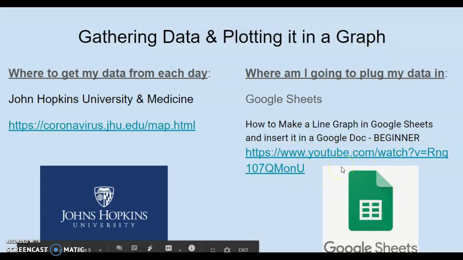And again, like I said, I will put this into your learning platform so you can see how to do that. You don't necessarily have to make the Google Sheet right now, but this is down the road once you collect a lot of data points. So right now, I just want you to gather those data points so that you have something really good to plot onto a graph later. And if you don't want to use Google Sheets, you're more than welcome to just plot these on graph paper or a poster or anything you want down the road. But it would be kind of interesting, to say the least.